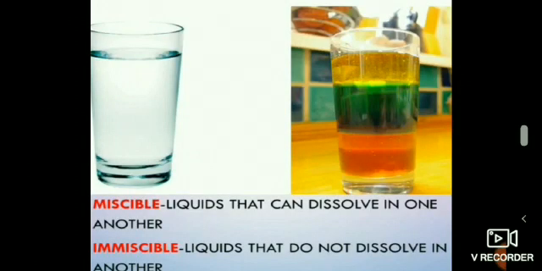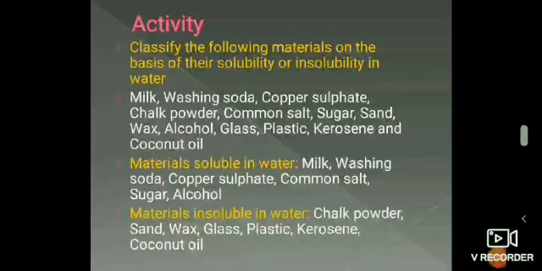We know that oil and water do not mix with each other. But do you know? Those liquids which do not mix with water can, however, mix among themselves. For example, groundnut oil can mix with coconut oil to form a single layer. Similarly, kerosene can mix with petrol to form a single layer. Let us answer some questions now.